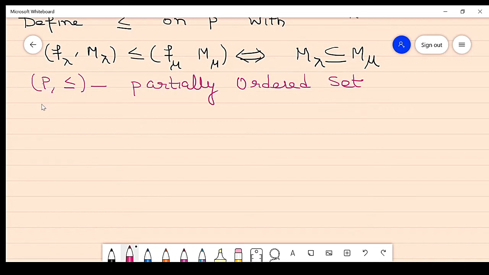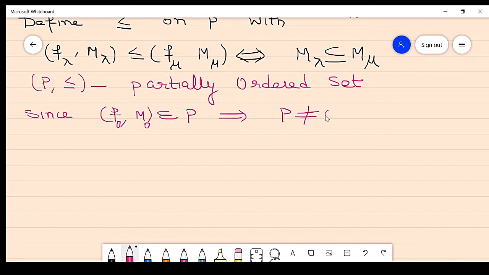Number two, this P is non-empty. Why is P non-empty? Because by using the lemma, we already know that from F and M we find the extension F0 and M0, which belongs to P. So P is non-empty.